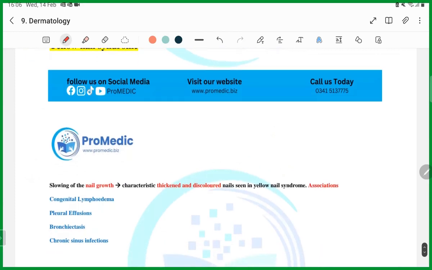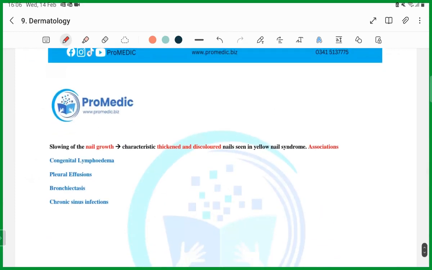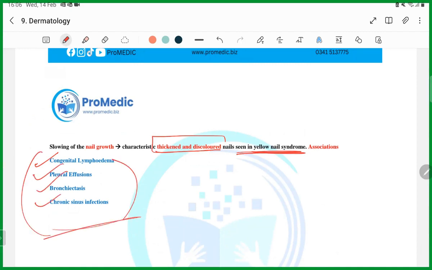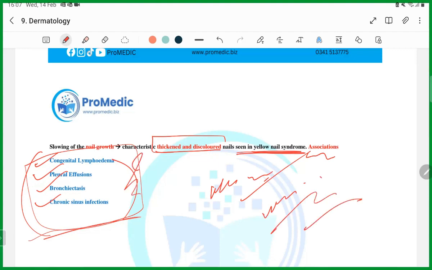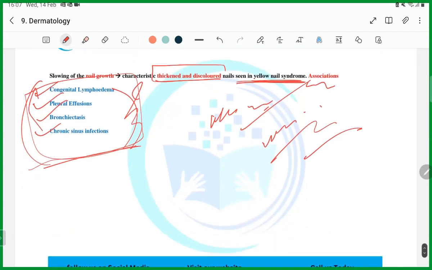Similarly, yellow nail syndrome, guys. It is the yellowness of the nails of the hand, and the nails get thickened and discolored. It can be associated with lymphedema, pleural effusion, bronchiectasis, chronic sinus infection. You have to memorize these causes, because you will get questions like: which of the following is not a cause of yellow nail syndrome? Which of the following is a cause of yellow nail syndrome? That's how you will be assessed on these, guys.